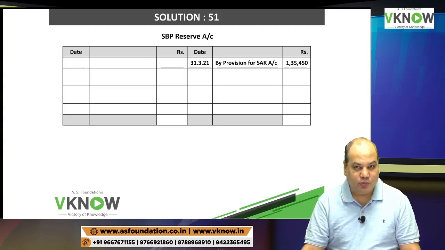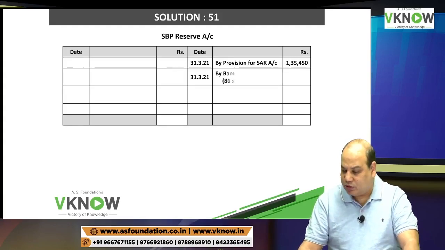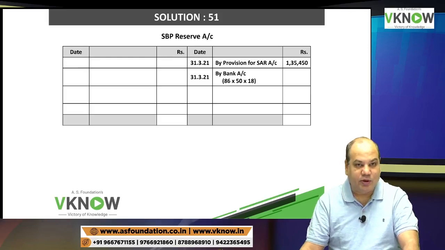If the employer wants to issue shares, then the employee will have to pay the exercise price. By bank, 86 employees into 50 shares into 18 rupees, 77,400. Is it 77,400?